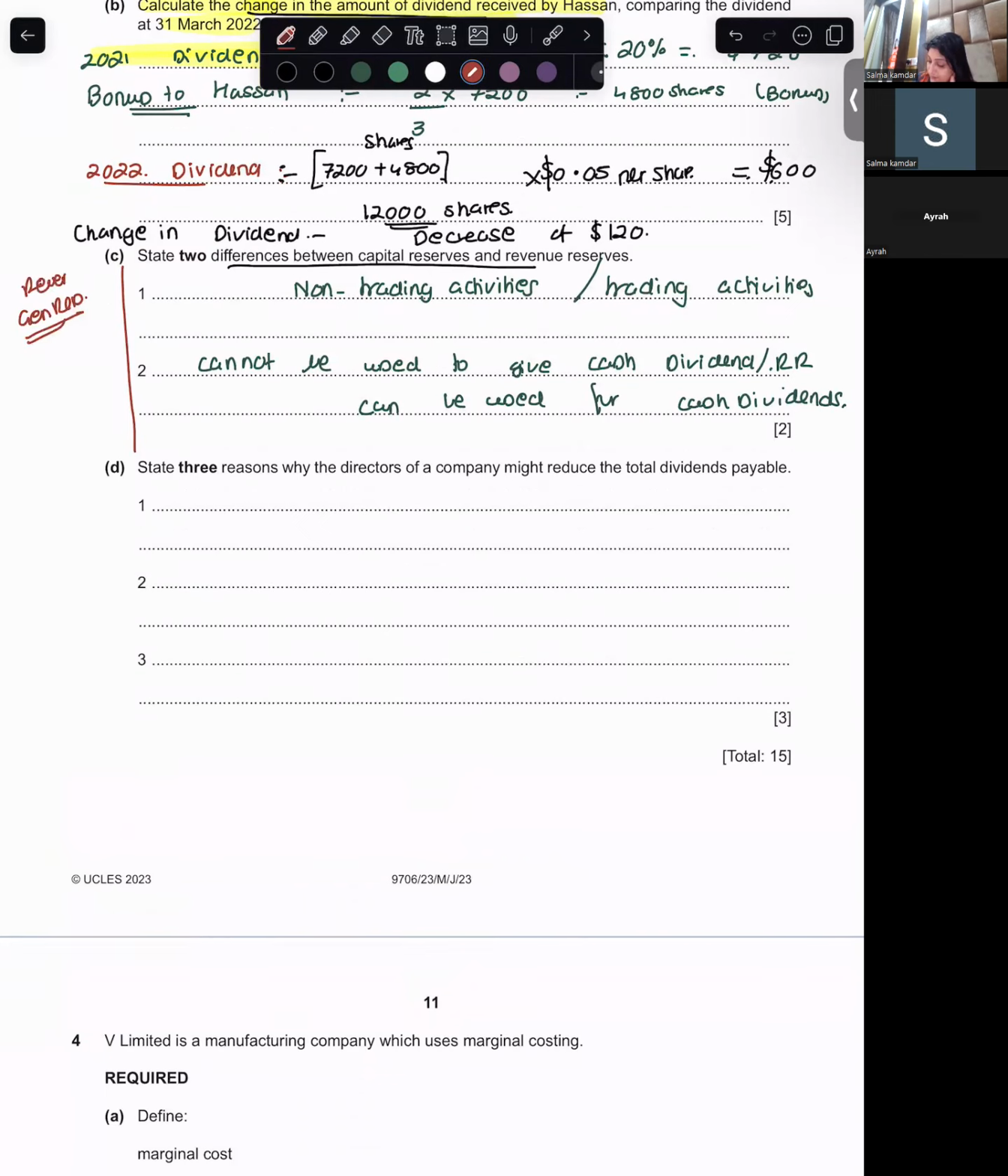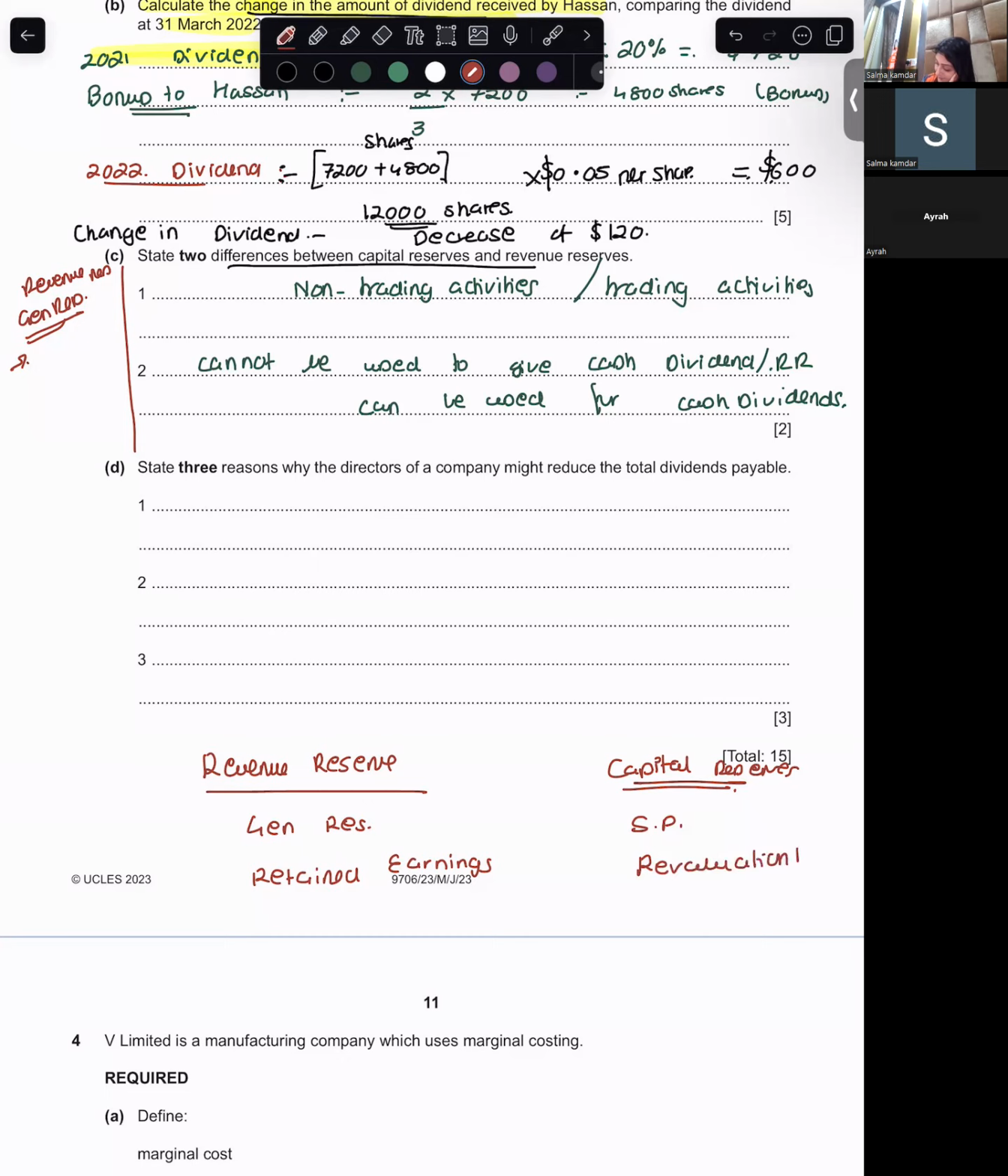Another name for revenue reserve? Only this one I remember. Retained earnings. Oh yeah, retained earnings also. So general reserve is a revenue reserve, and retained earnings is a revenue reserve. Can you give me names of capital reserves? Securities premium, share premium, revaluation reserve.